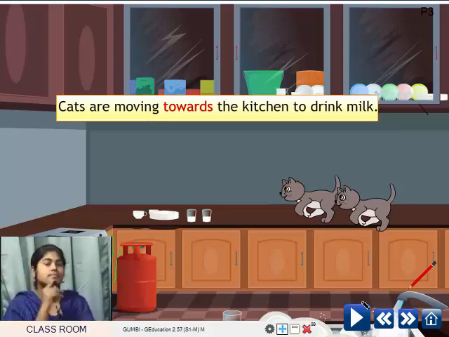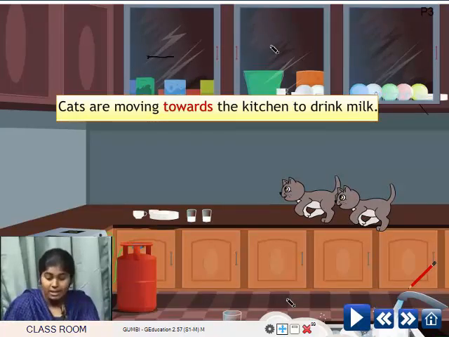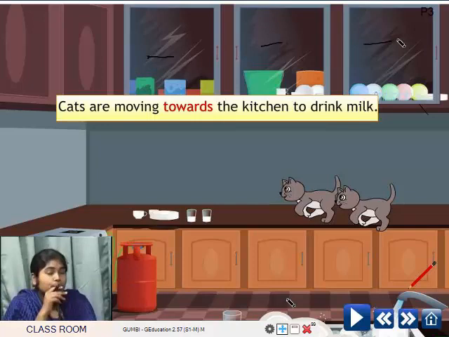Yes. Now in the same picture, let me ask you some questions. Okay, children, now we have told you so many words. Now look at the picture clearly, carefully. You can see some shelves on top there. Can you see some shelves, children? Those are all shelves. There are some things kept inside the shelves, right? Some vessels, some dishes, some plates, some boxes. So some things are kept inside the shelf.